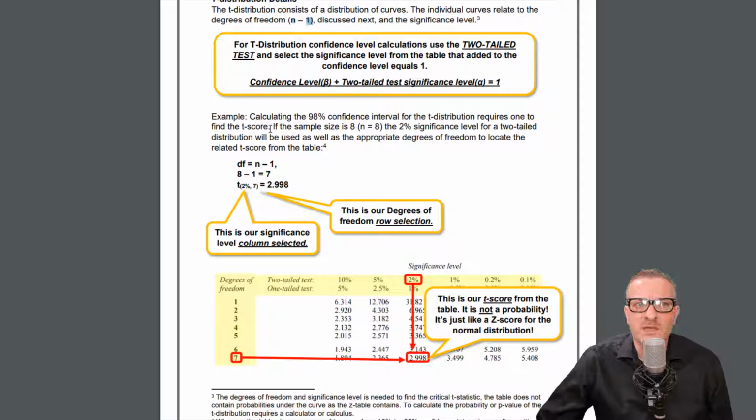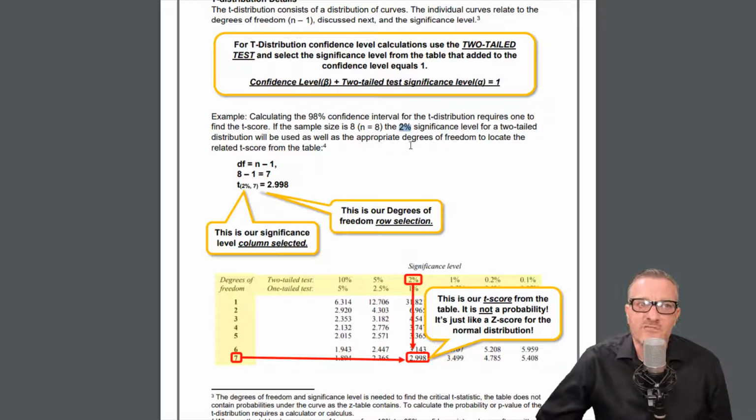So, example: calculating the 98% confidence interval for the t-distribution requires one to find the t-score. If the sample size is 8, meaning n equals 8, and a 2% significance level for the two-tailed distribution will be used, as well as the appropriate degrees of freedom to locate the related t-score from the table. So for this, we have to know the sample size.